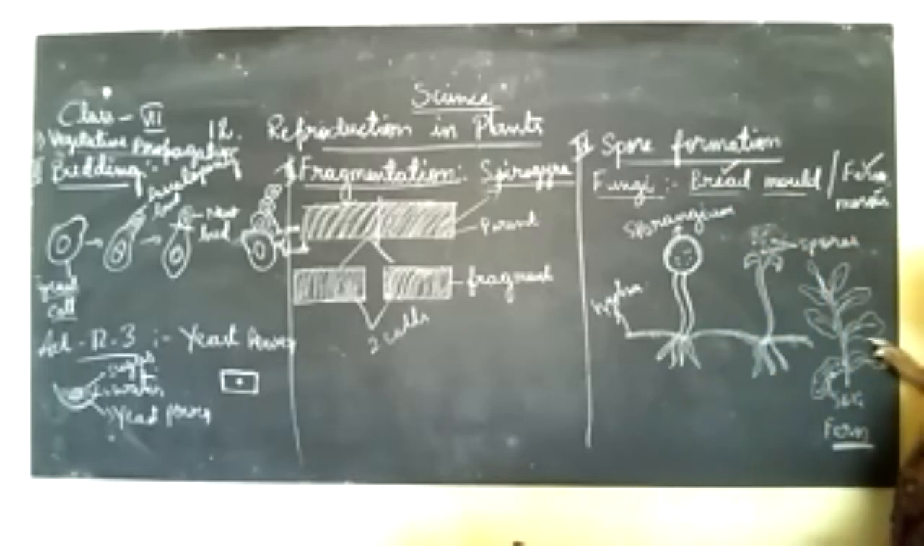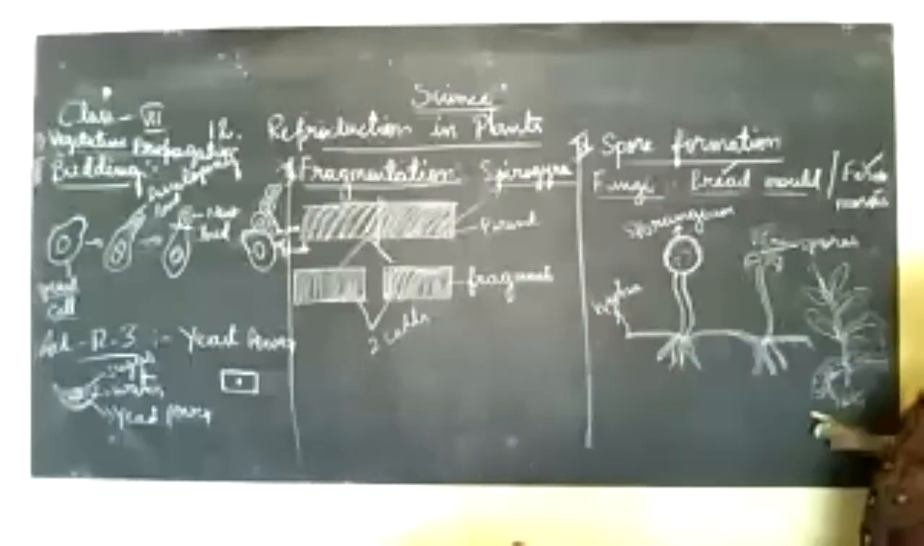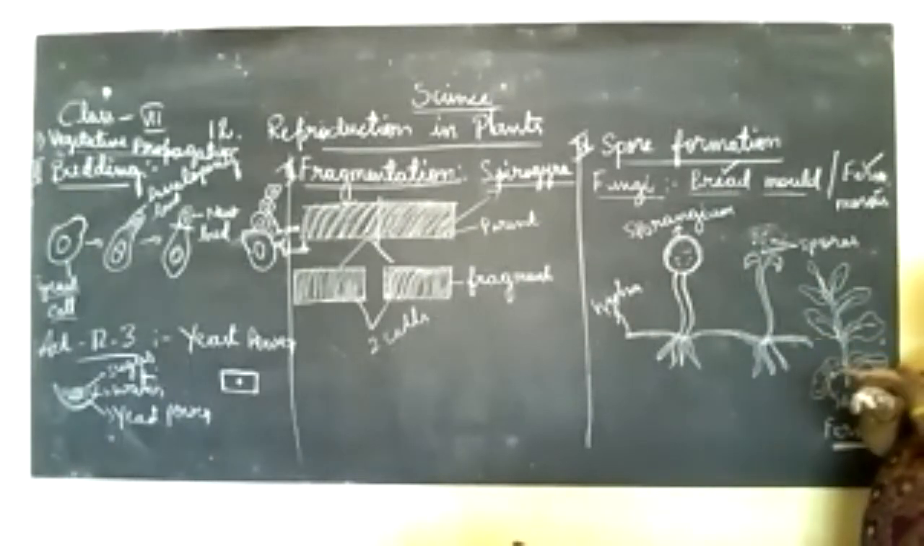Now come to the structure of the fern. This is the plant body, which has leaves. When the plant body comes to the mature stage, the leaf is irregular in shape. On the lower back surface it forms small holes, which we call sori. In those sori, it forms the small spores.